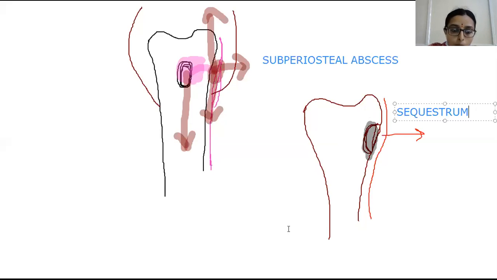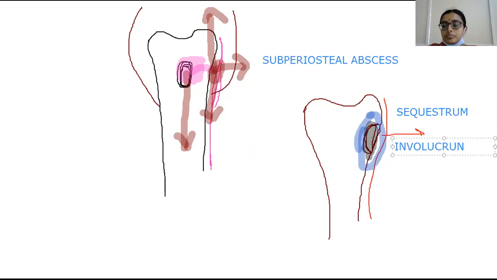And then around this sequestrum, it is surrounded by the granulation tissue. And as it gets separated from the surrounding granulation tissue, there will be formation of new bone surrounding this piece. And this new bone formation which happens around the sequestrum, this new bone is called involucrum. So this is the pathological process which is involved.